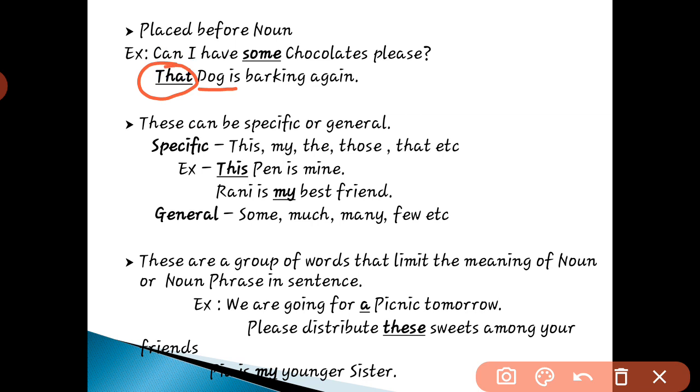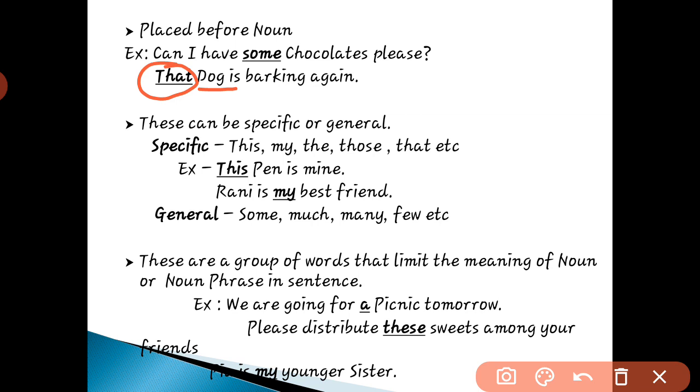Then we have two types of determiners. One is specific, one is general. We use specific determiners when we are pointing out some specific things. Or we use general determiners when we are generalizing, when we don't know the specific number or the specific person.